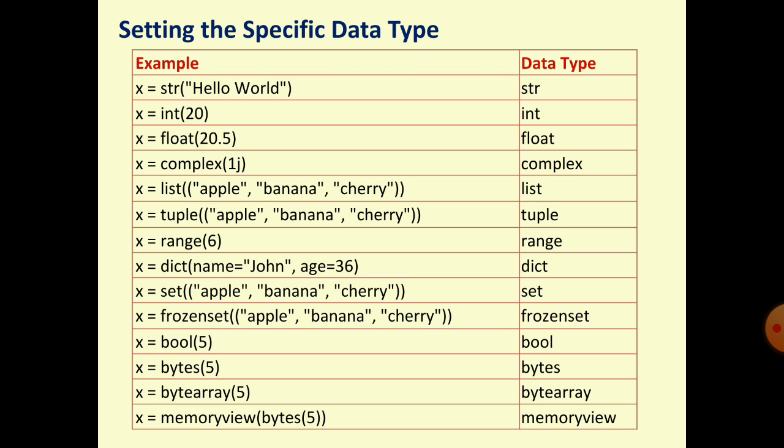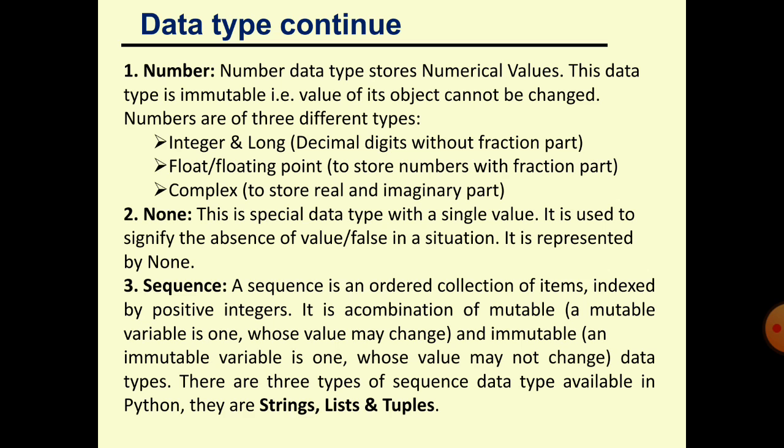Next, one by one, all 5 data types we are going to learn. Number.